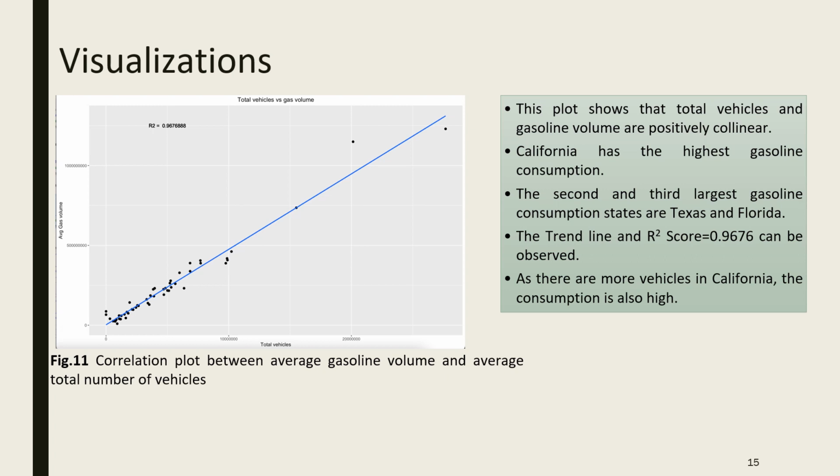California has the highest gasoline consumption, and we can see the trend line and the R square value too, which is near 1, it's 0.96. So we can say that the x and y axis are codependent on each other.